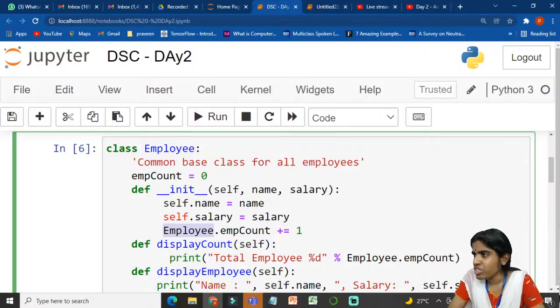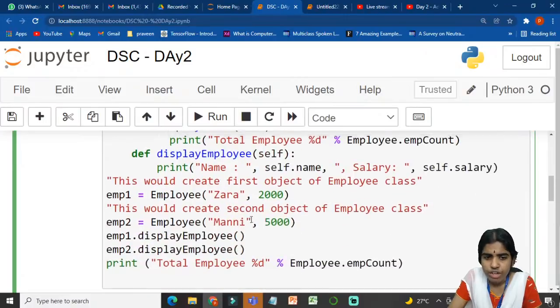Explain the memory allocation for list and tuple. See, list is mutable whereas tuple is immutable. That is the main difference between a list and a tuple. Am I making sense? What is the difference between a list and a tuple?